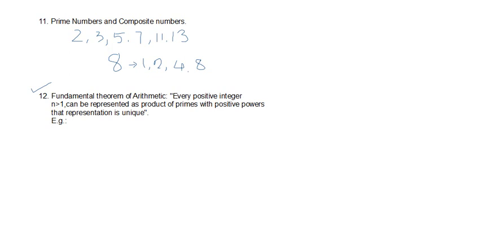For example, take any number. Let us take a prime first. 2 can be written as 2 to the power of 1, so it's a prime with the power 1. 3 can be written as 3 to the power of 1. 5 can be written as 5 to the power of 1. So all prime numbers can be written as primes with some powers.